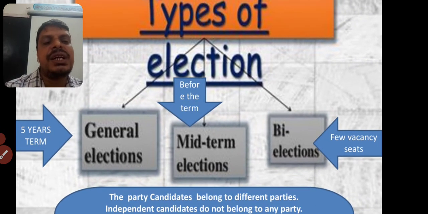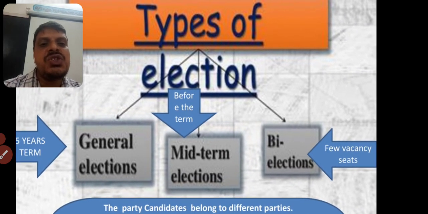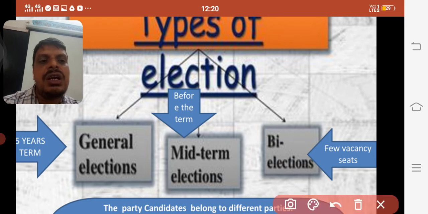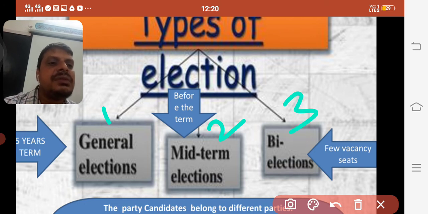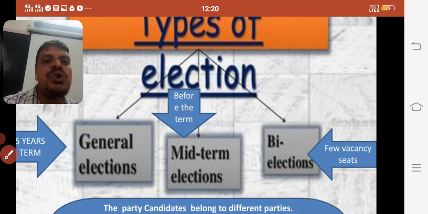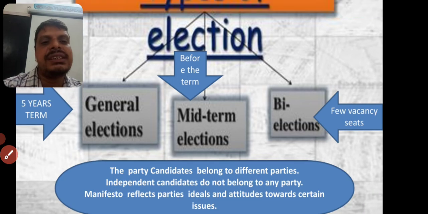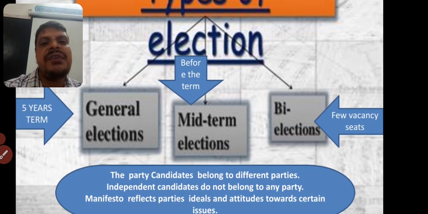The first one is what is given here, the general election. The second one is called the midterm election, and the third one is the by-election. Okay, you have to know the meanings of these words. A general election may be held for a 5-year term.